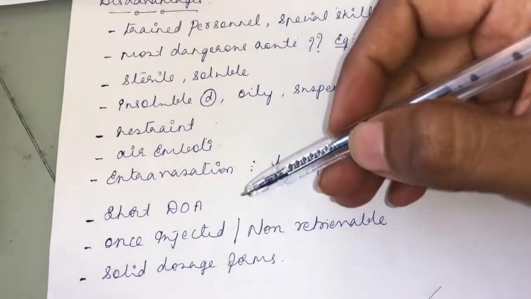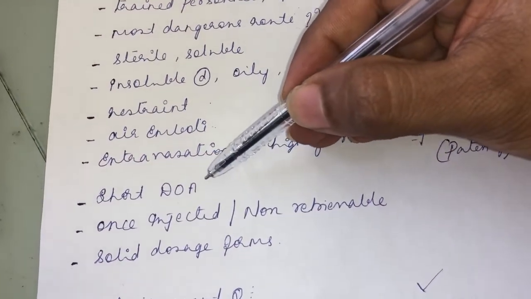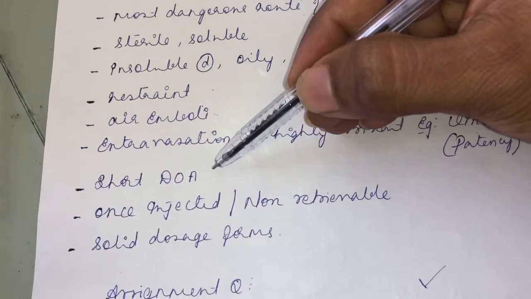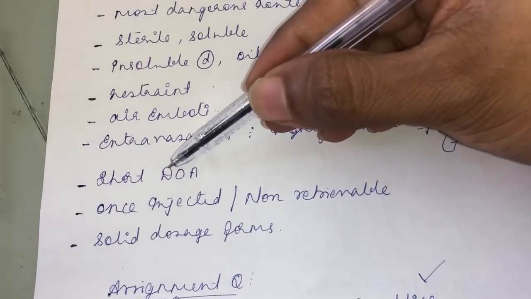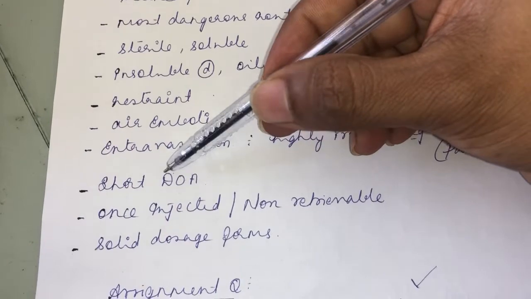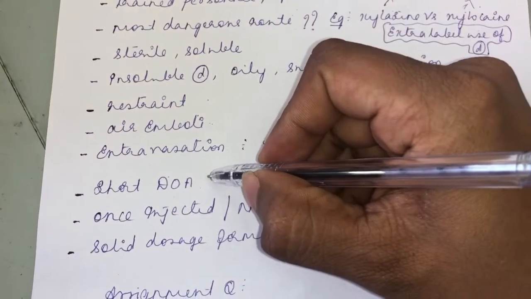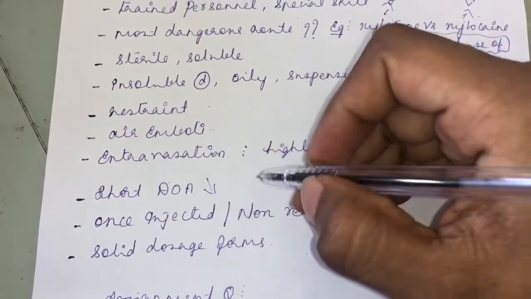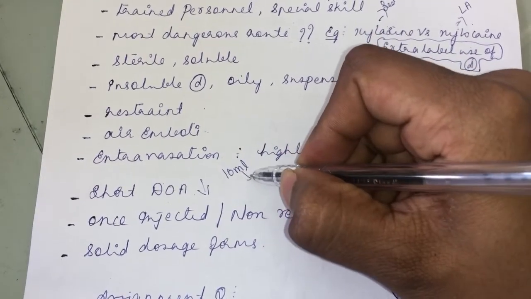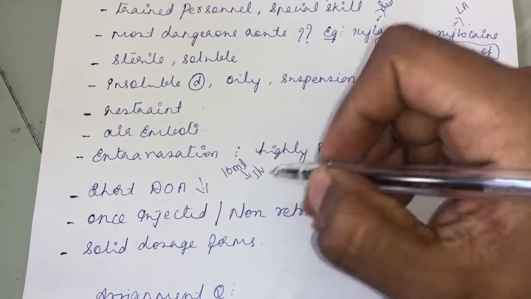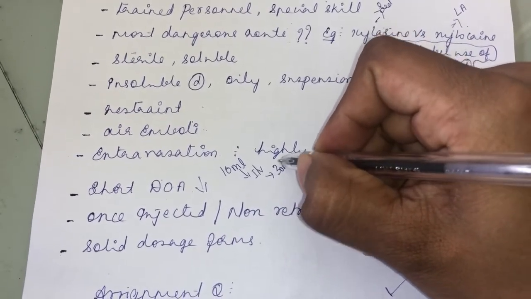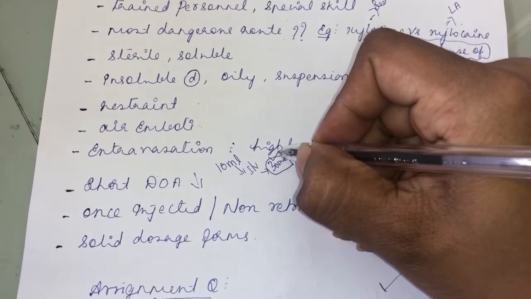Since the drug rapidly goes into the systemic circulation, and is rapidly distributed, metabolized and excreted, what will be the duration of action? No doubt the onset of action is very fast, and similarly the duration of action will be very short. For example, if you give 10 ml of enrofloxacin through the intravenous route, the duration of action will be 30 minutes. The enrofloxacin acts for only 30 minutes.